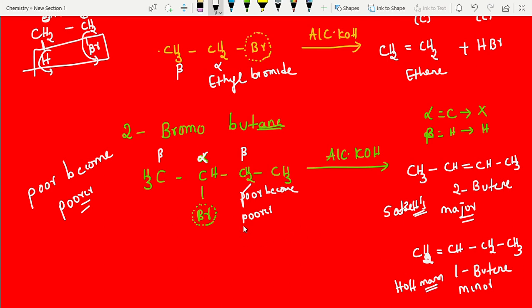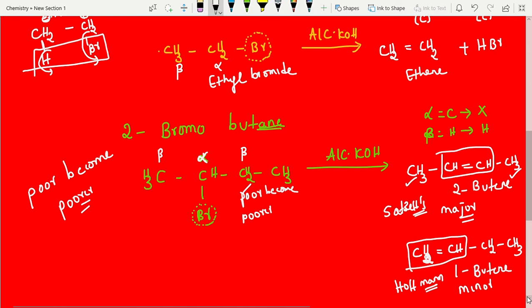Poor become poorer. I said more substituted alkene. Look at this one. Here, this is the alkene, no? This side one methyl group, this side one methyl group, right? More substituted alkene. But here, on this side, only one alkyl group is there. This is less substituted. And next one, poor become poorer, this way also completed. Next, one more I said, hyperconjugation.